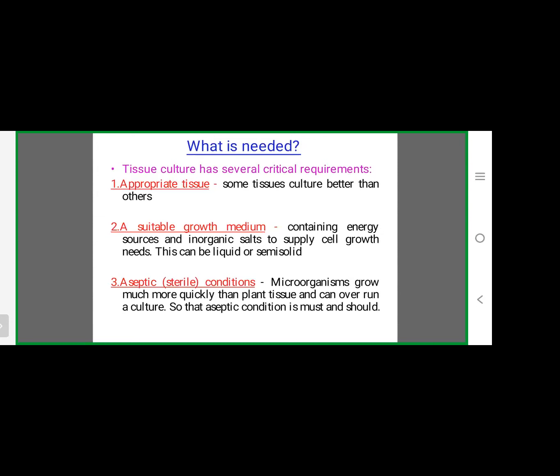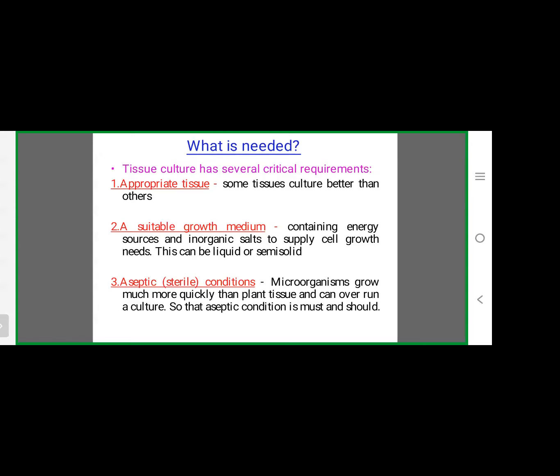Next one, suitable growth media. Media is a food-like component. It provides all types of essential elements to the inoculated tissue. That's why we must take suitable growth media. That media includes micronutrients, macronutrients, vitamins, amino acids, enzymes, whatever the tissue wants. All types of elements are present in that nutrient media. So that media also plays a vital role.